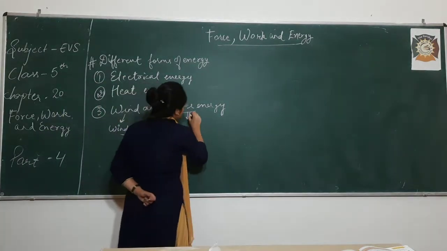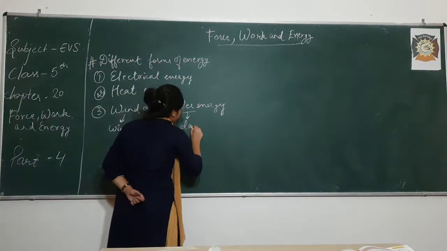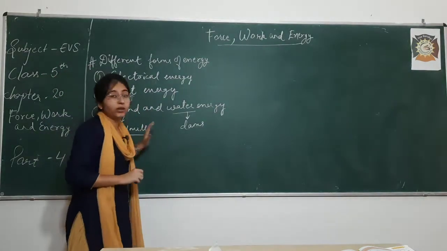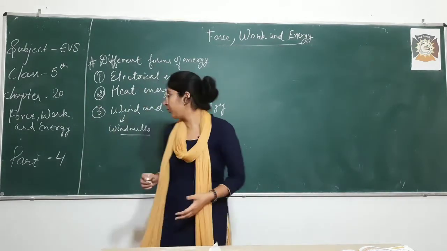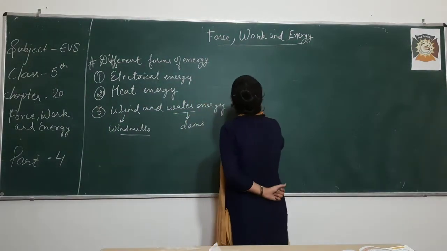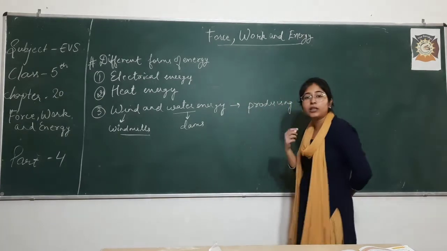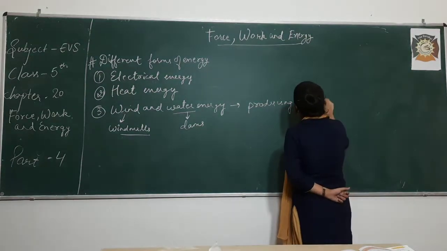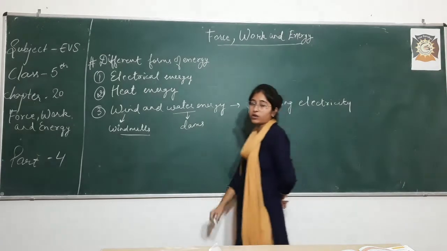And water energy is used in dams. And what is the purpose of both these energies? The running water or the moving wind, all these are used in producing electricity. So the energy produced from running water or from the wind is used in producing electricity, right? This is the main function of wind and water energy.